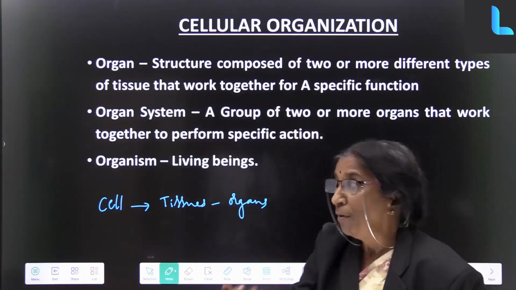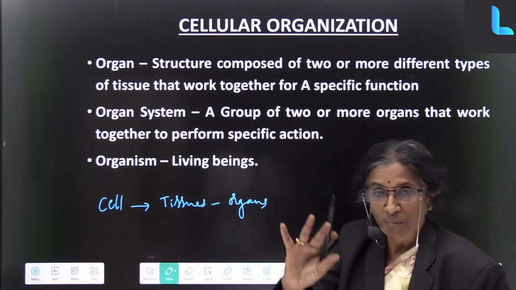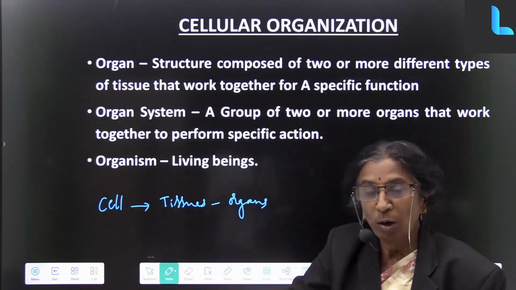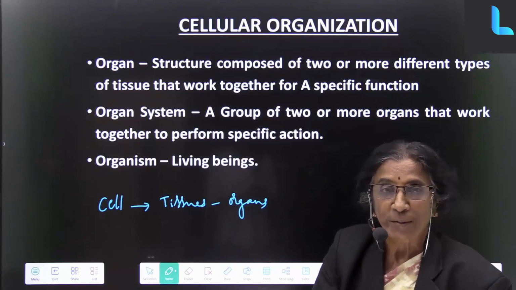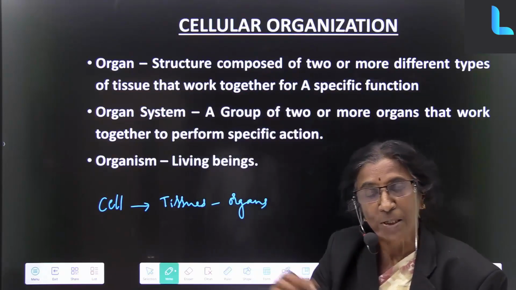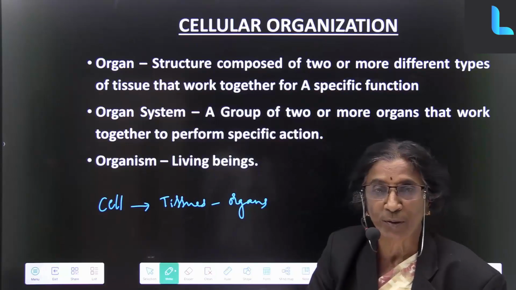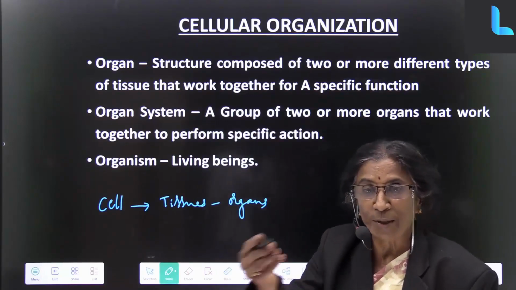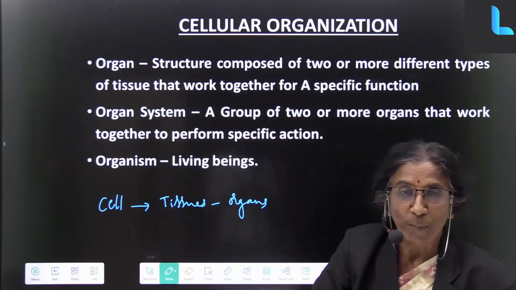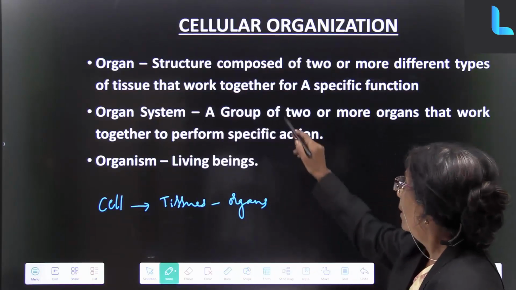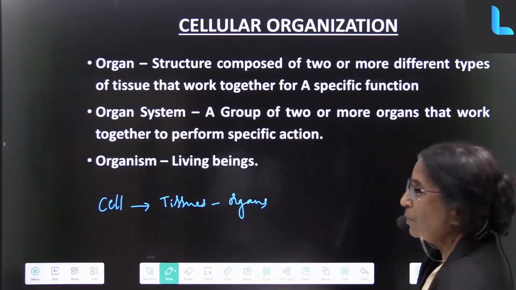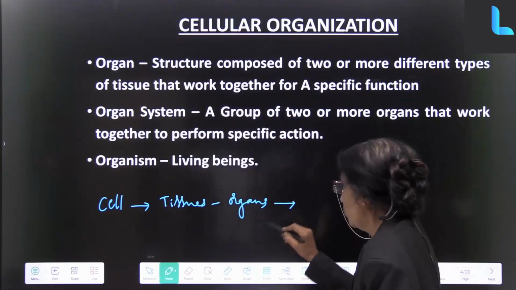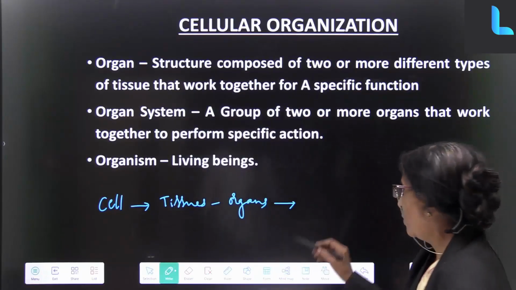But what is the function? They all have the same function. Suppose I want to write, all of them have to cooperate. The muscle tissue cannot say that it's not my work. The bone tissue should not say that that is not my function. So they all work together for a specific function. Then organs join to form organ systems.